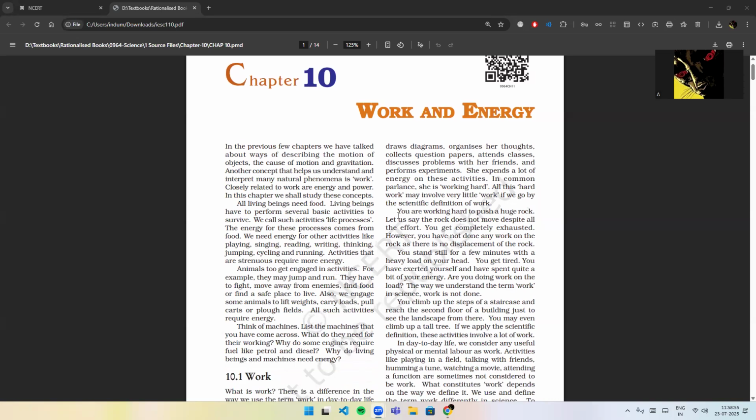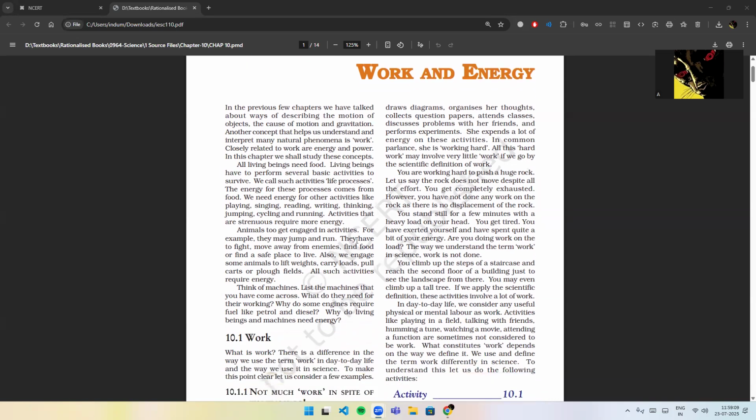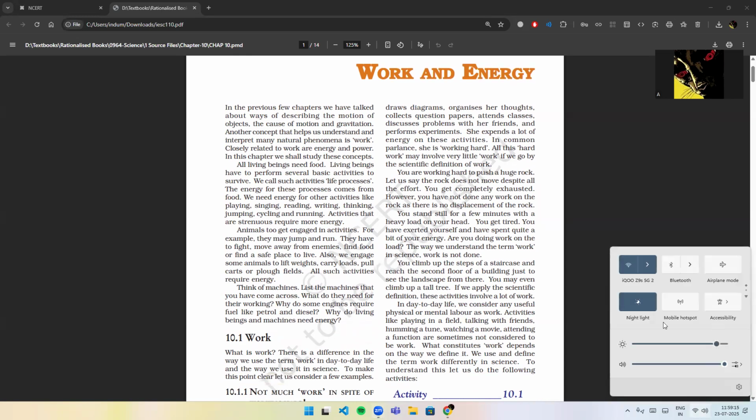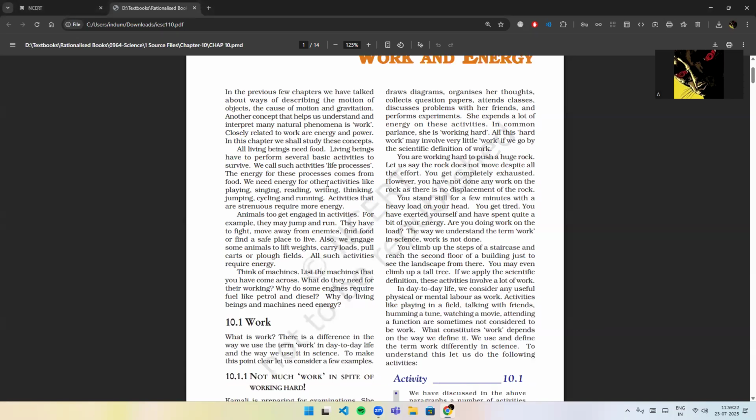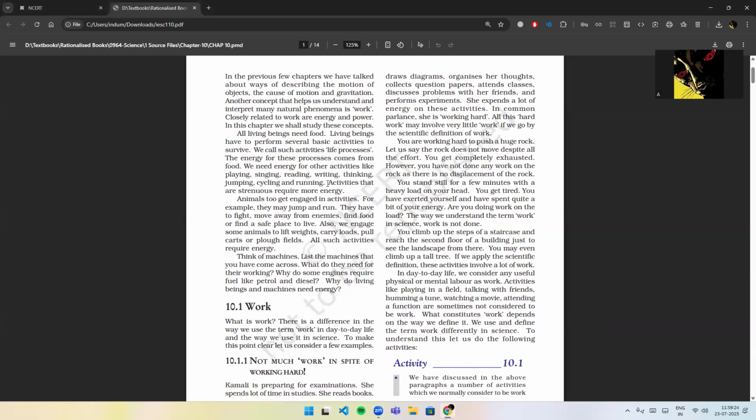Today, I'm going to read chapter number 10, Work and Energy of class ninth, and the book is NCERT. So let's get started. In the previous few chapters, we have talked about ways of describing the motion of objects, the cause of motion and gravitation. Another concept that helps us understand and interpret many natural phenomena is work. Closely related to work are energy and power. In this chapter, we shall study these concepts.